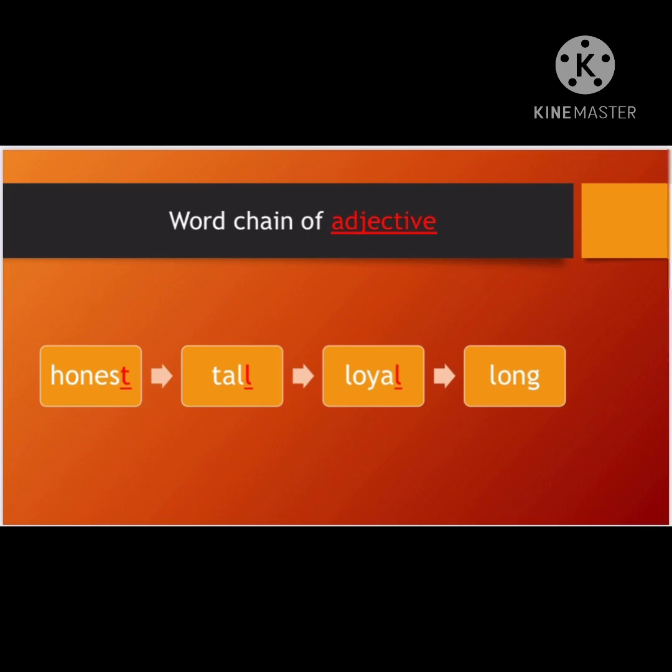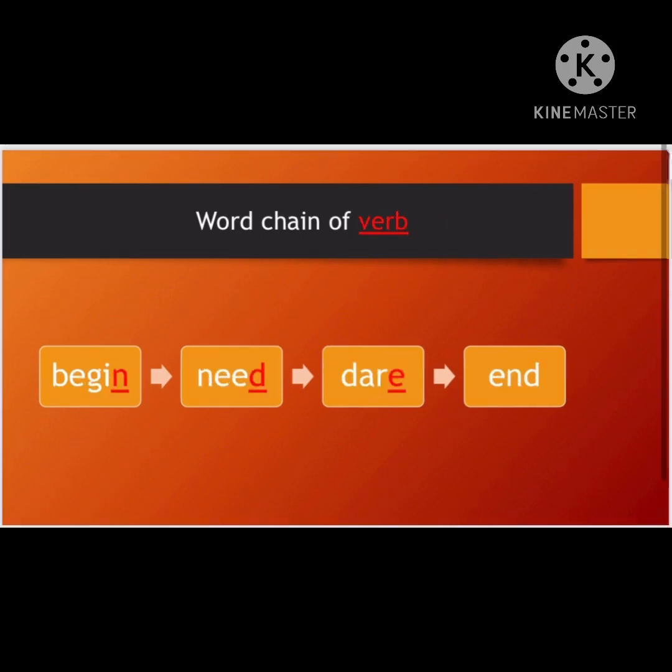Yes. Same way, the last letter of the word is L. I'm going to pick the same L of the previous word and try to make my new word, that is L for long. So again, long is adjective. Like you say Seema has long hair. So how are Seema's hair? She has long hair, giving us the quality, my dear children. Moving to the next set of word chain of verb.